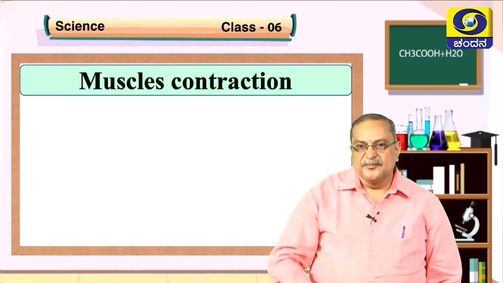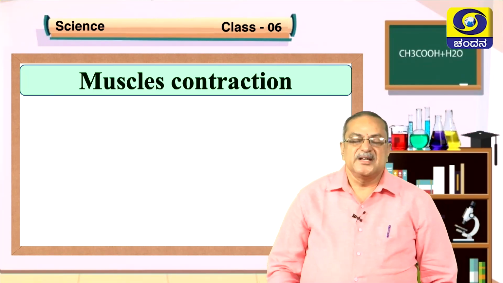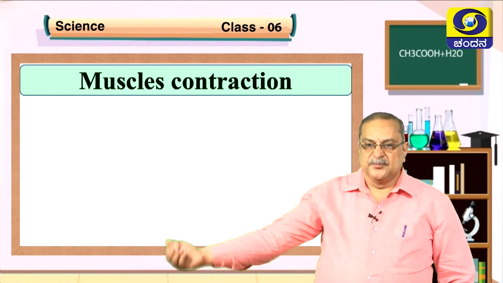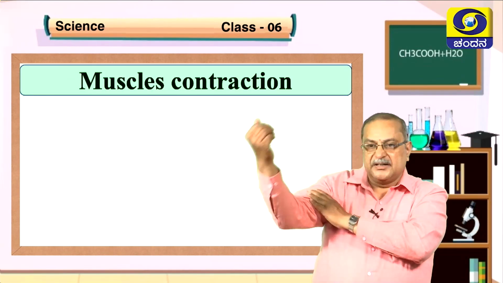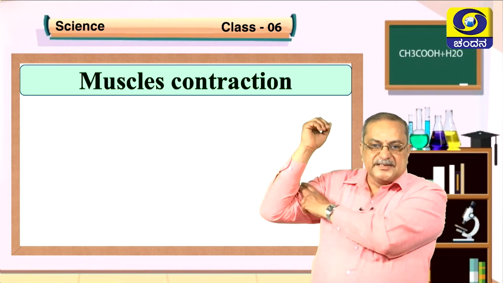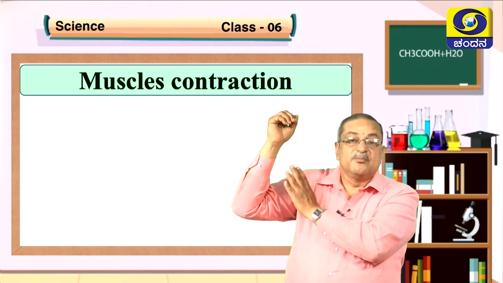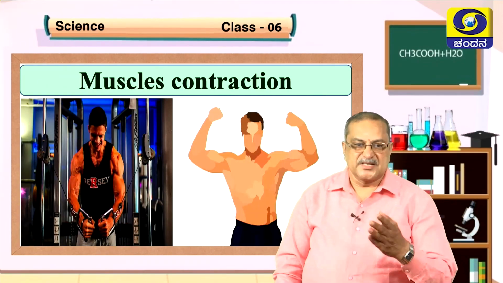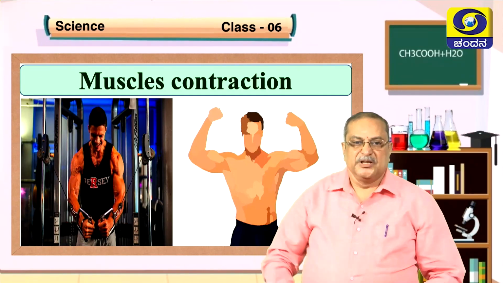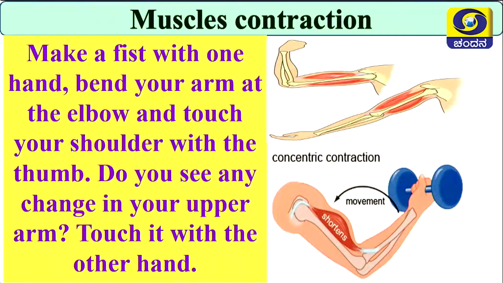That is done by muscles. So these muscles are present in our body. See, have your hand like this. Fold it. Here keep the hand and fold. You can see the bulged portion. What you are seeing is muscle. Let us see what muscle contraction is. See the muscles. While pulling and pushing, they can move this one.